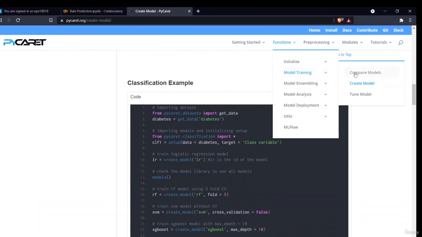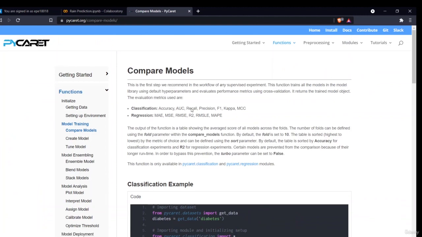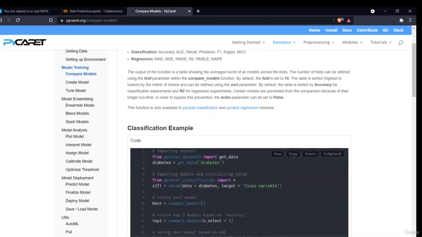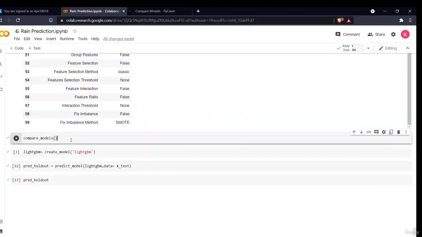Now we can compare models. This is the first step we recommend in the workflow of any supervised experiment, and it compares all the models. I have done that, but I am not running it again because it took me around 25 minutes to compare all the models, since the data is too large, around 1 lakh rows. You can either split your data into small parts and then compare your models. From that, the first model on my leaderboard was the LightGBM model.